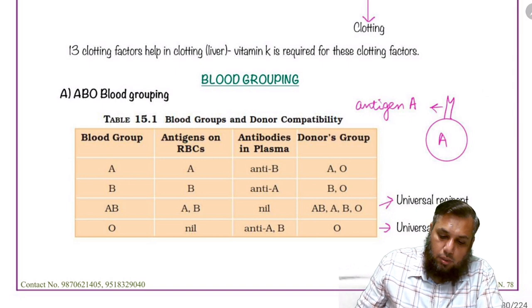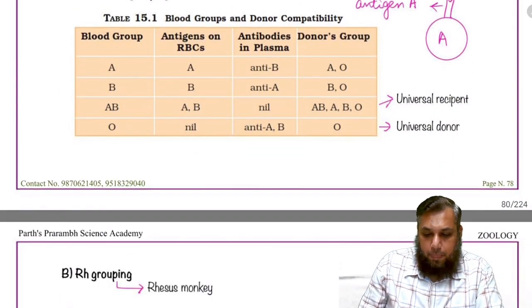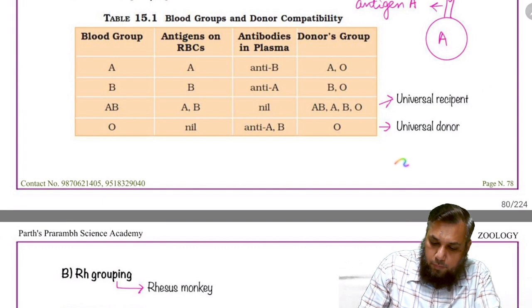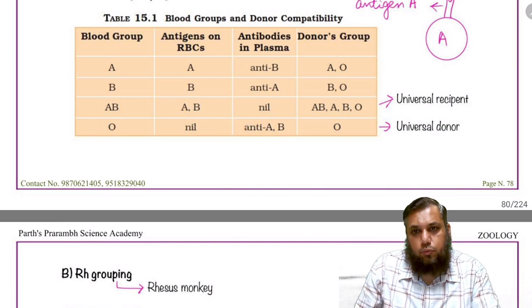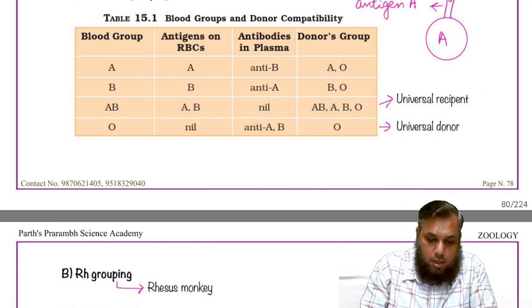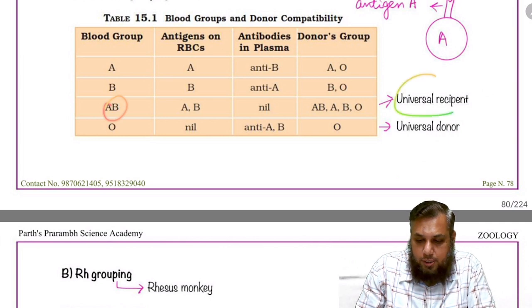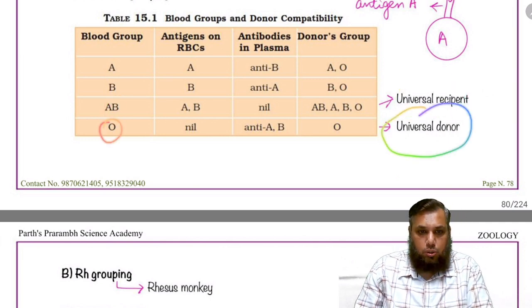Okay, so that is why we say that a person with blood group A can donate to A, but he cannot donate to B. He can donate to AB, but not to O. So overall, as you know from our lectures, the blood group AB is a universal recipient and the blood group O is a universal donor.